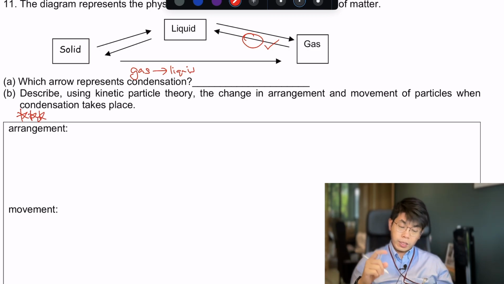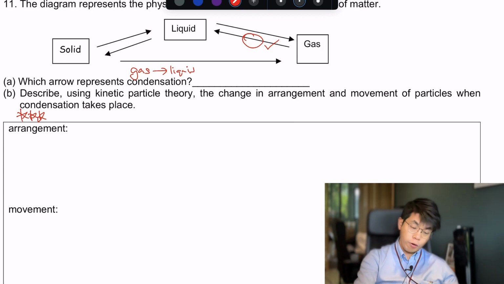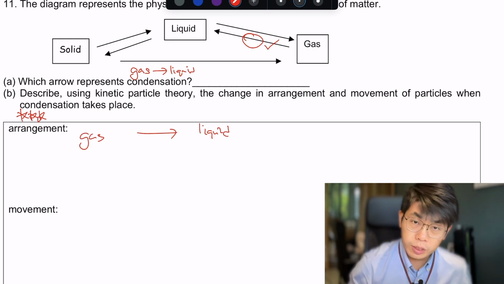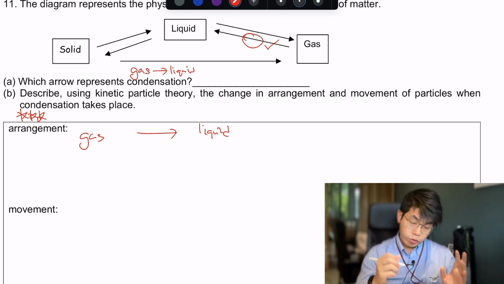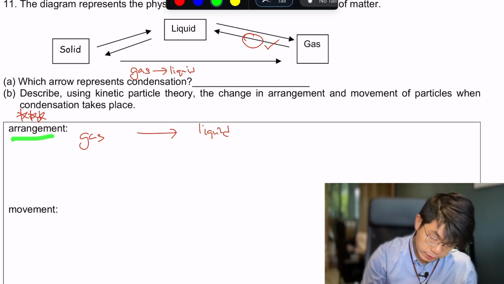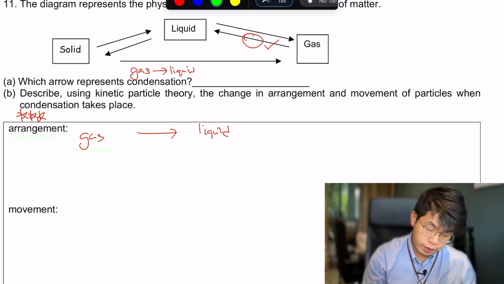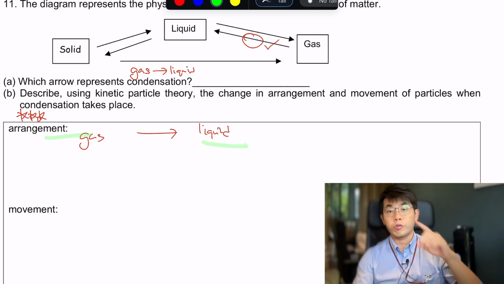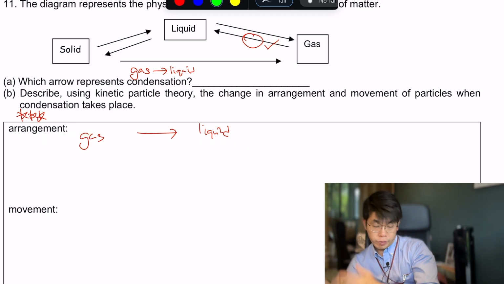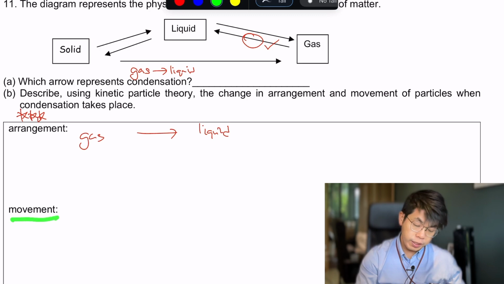Using kinetic particle theory, describe the change in arrangement and movement of particles when condensation takes place. So how do I answer this question? Condensation is from gas to liquid. The strategy is basically you describe the arrangement in gas and then you describe the arrangement in liquid. So this is what you need to remember: arrangement in gas, then arrangement in liquid. And then for movement, movement in gas, and then movement in liquid.